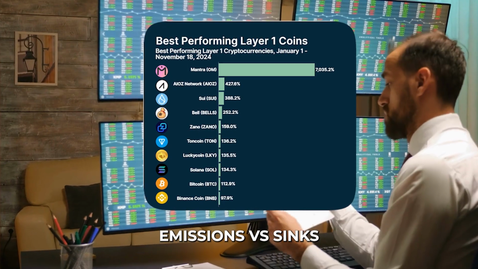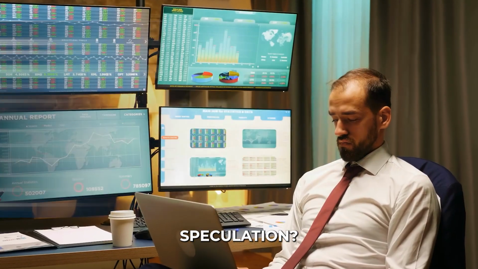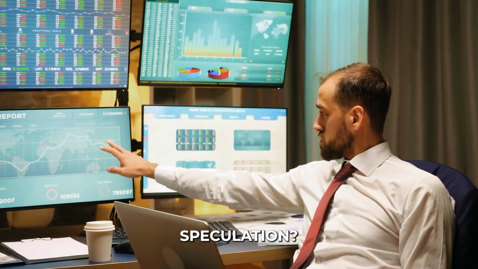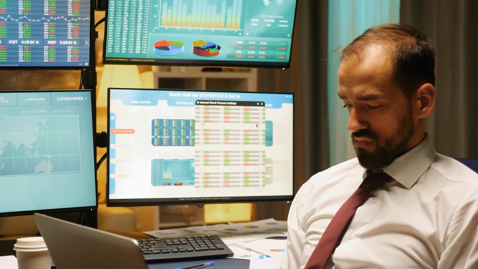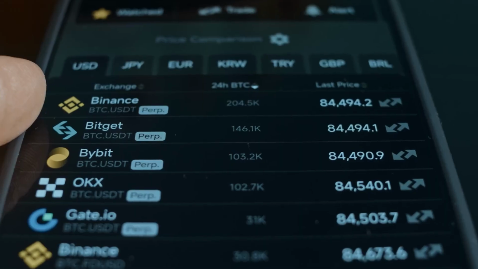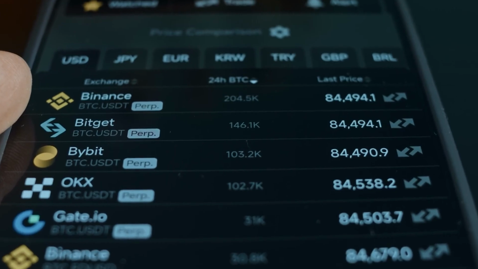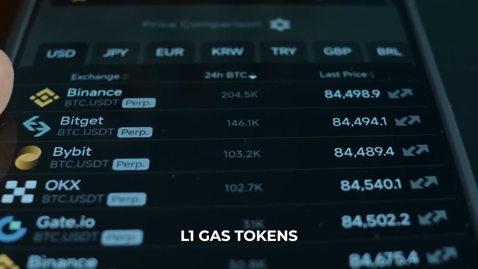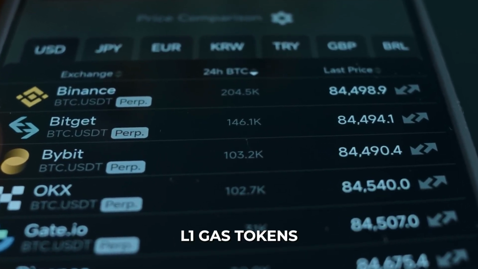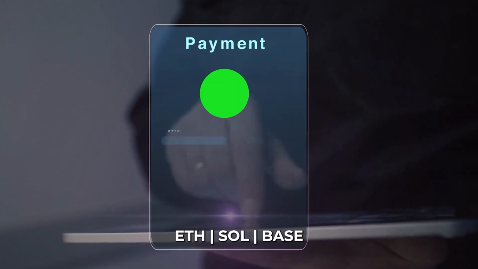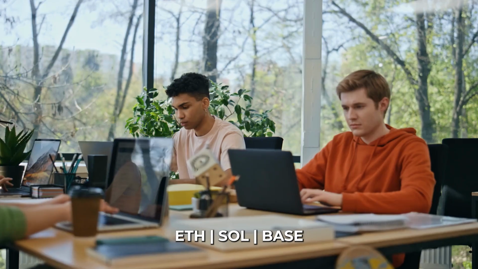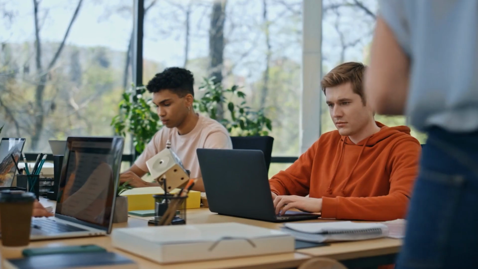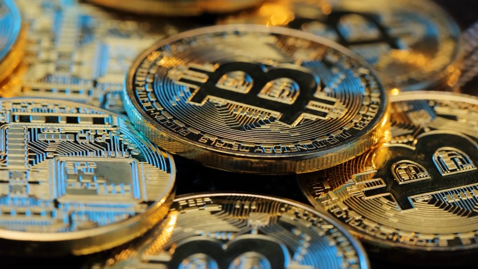Demand drivers, the value accrual problem. Why would anyone buy the token on the open market? If the only answer is speculation, the token is fundamentally weak. In 2026, we categorize tokens by how they capture value. Layer 1 gas tokens, the strongest demand driver. To do anything on Ethereum, Solana, or Base, you must spend their native token to pay for block space. As long as developers are building apps on the network, there is intrinsic, guaranteed demand for the token.